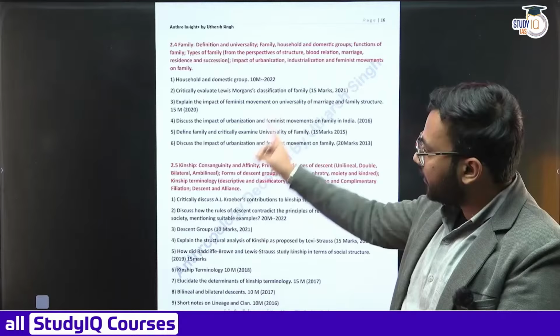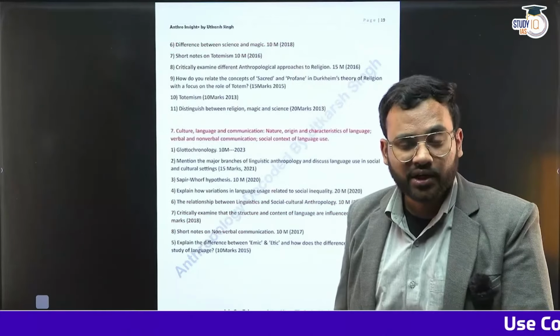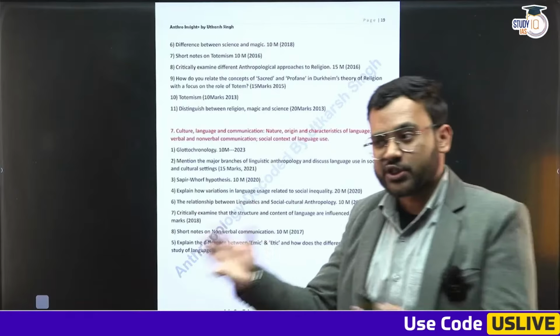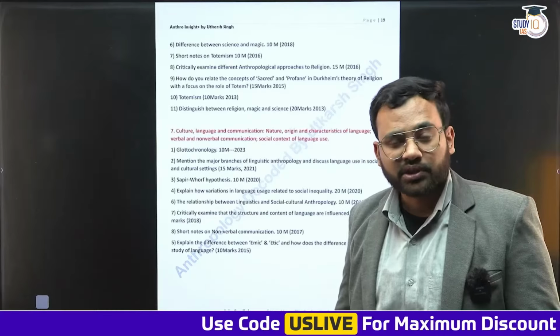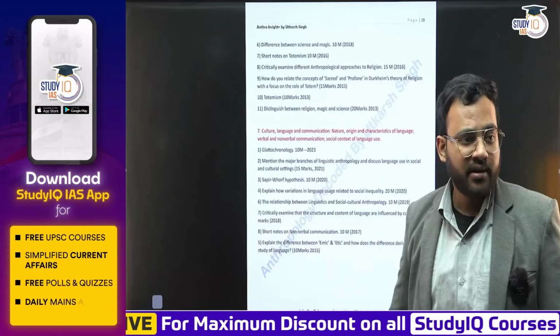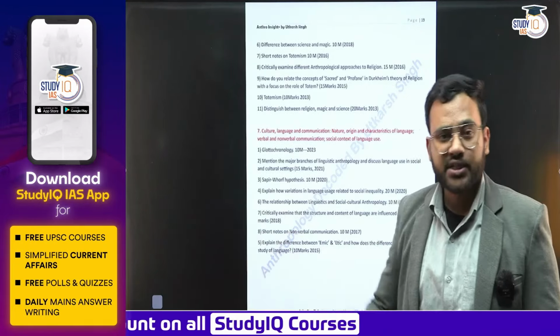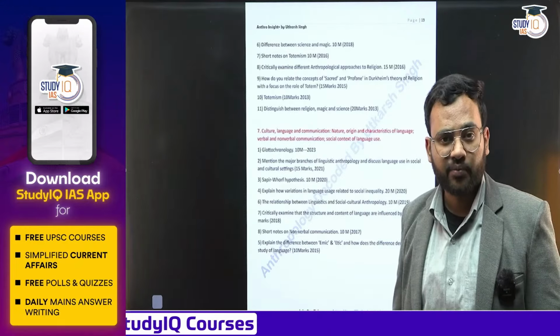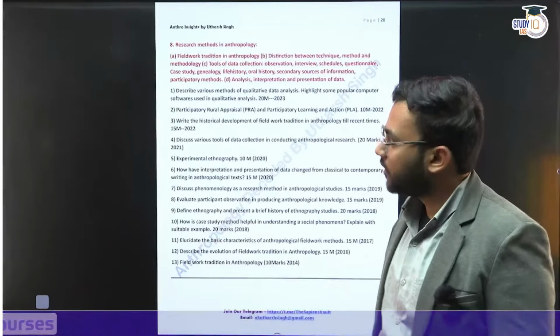Similarly, family, kinship, economic organization, political organization, and religion. Why does religion exist? Will religion decline? How has religion evolved? From where has it come? What is the difference between tribal political structures and mainland political structures? How is the economy of tribal society different from mainland society? What are different types of economies? What do they do for a living? All these things are covered under that unit.